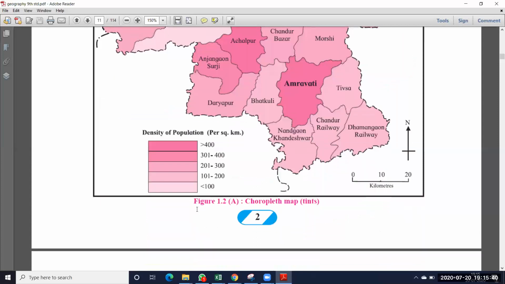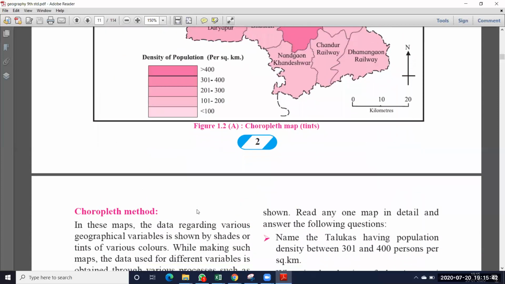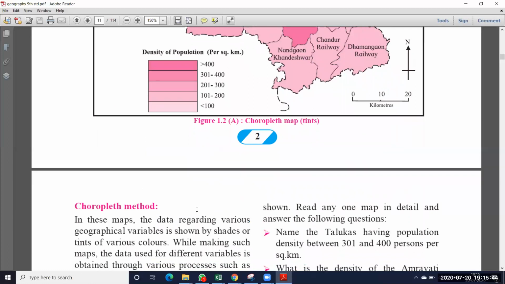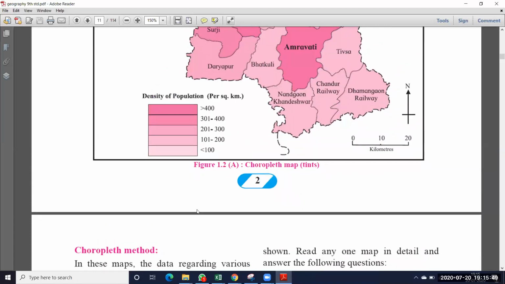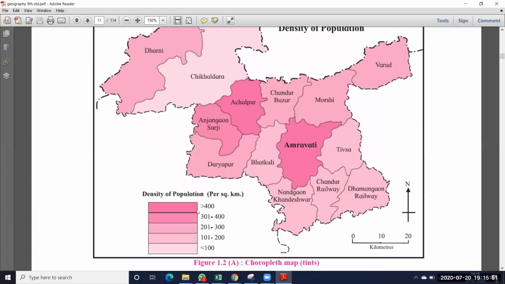What is the first question? Name the talukas having population density between 301 and 400 persons per square kilometer. Which area has 301 to 400 population? See here where this color is indicated. Anjangaon Surji. This color matches this part, so Anjangaon Surji is the answer to that question.